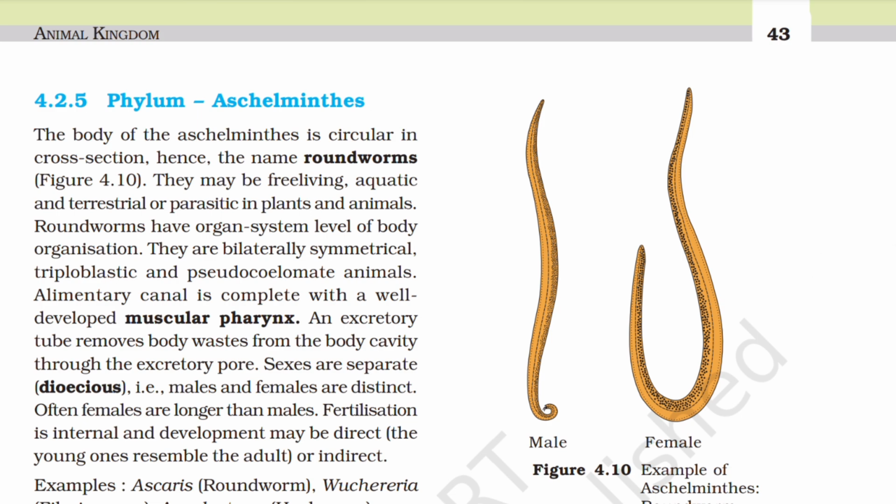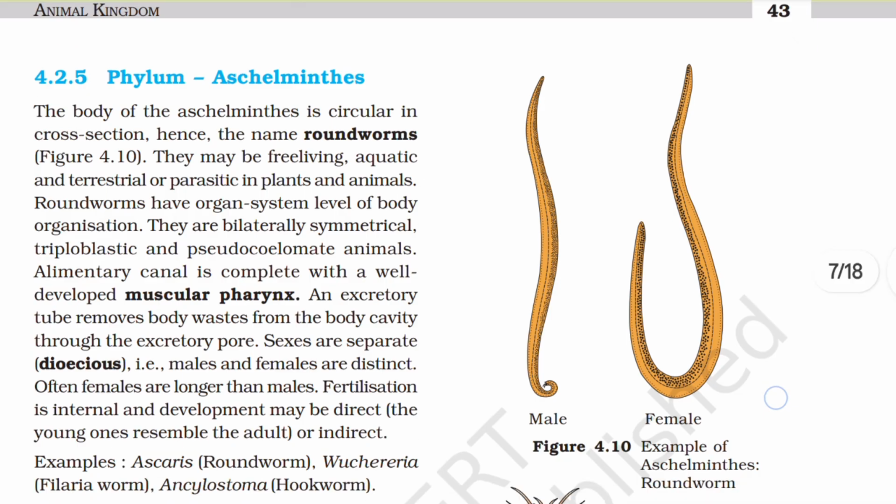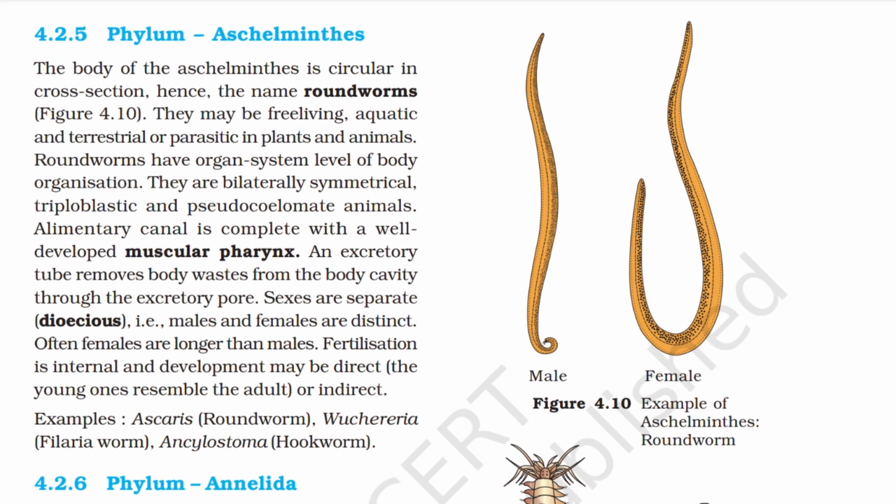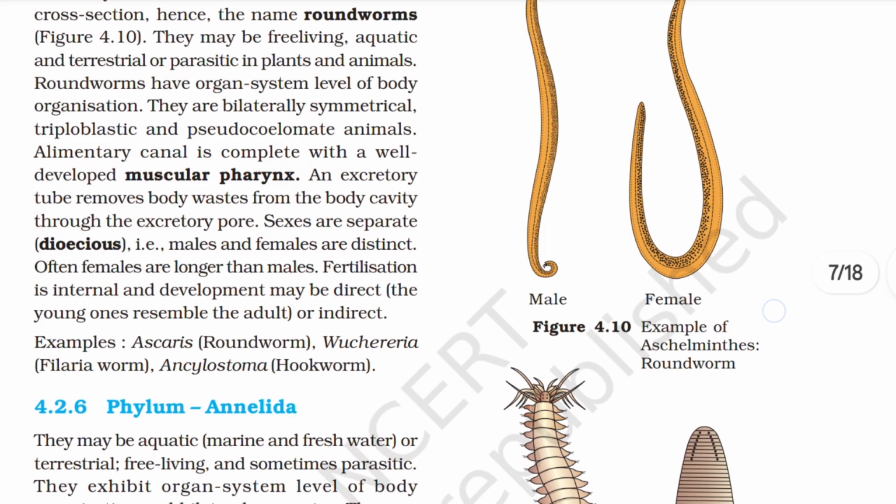4.2.5 Phylum Aschelminthes. The body of the aschelminths is circular in cross section, hence the name roundworms. They may be free living, aquatic and terrestrial, or parasitic in plants and animals. Roundworms have organ system level of body organization. They are bilaterally symmetrical, triploblastic, and pseudocoelomate animals. Alimentary canal is complete with a well developed muscular pharynx.